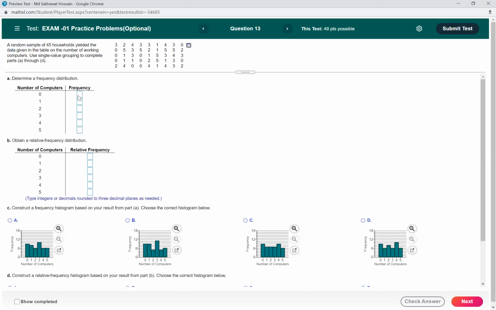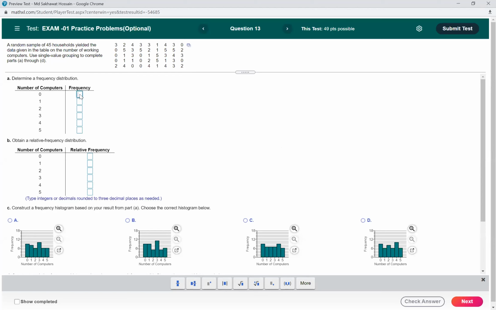So we have 0, 1, 2, 3, 4, 5, 6. It's already there. Now we have to find the frequency. From the Excel sheet, you can easily find the frequency, or you can also count from here. How many zeros do we have? We have 3 zeros here, 3, 4, and 7. So 8, 9. We have 9 zeros. So you just write 9 here. Similarly, you have to count all the ones and write it here.